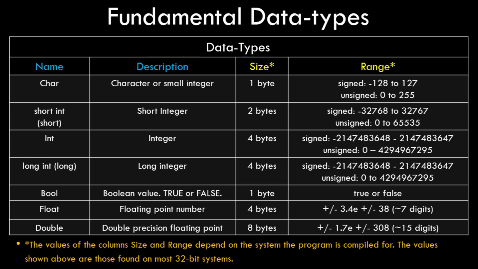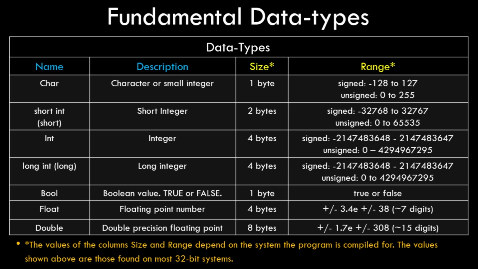So we have the name and description in the first 2 columns of these fundamental data types, and the size and range that is allocated by the OS or the program in the memory. Now the size and range may vary according to the operating system and the architecture of the system. So you can just have a look at the sizes and range as well as the description.